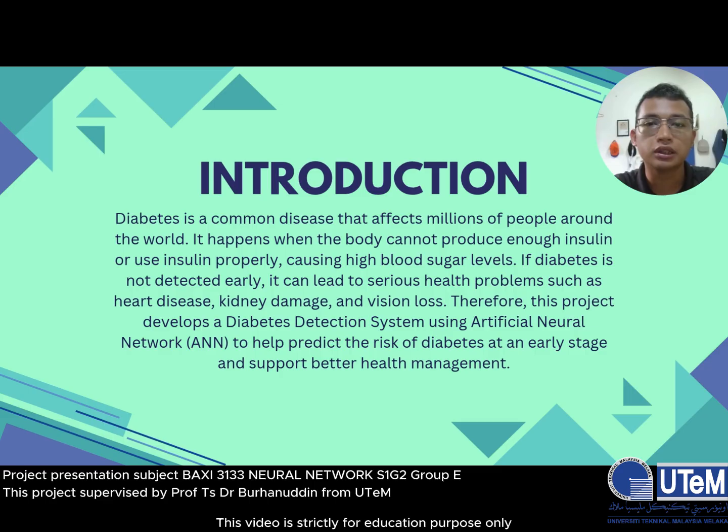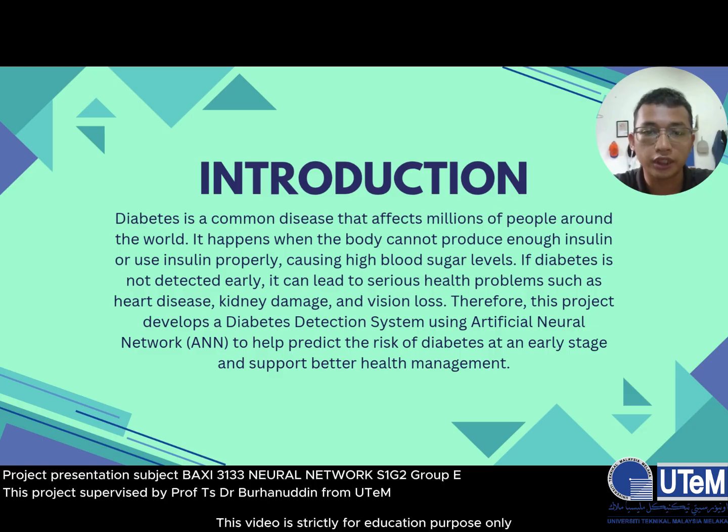Introduction. Diabetes is a common disease that affects millions of people around the world. It happens when the body cannot produce enough insulin or use insulin properly, causing high blood sugar levels. If diabetes is not detected early, it can lead to serious health problems such as heart disease, kidney damage, and vision loss.